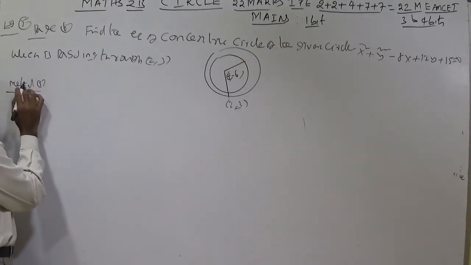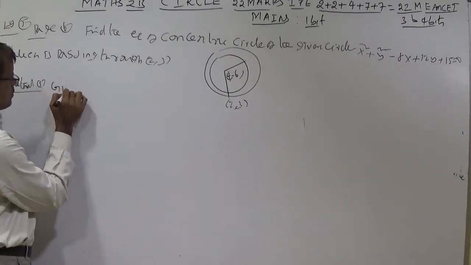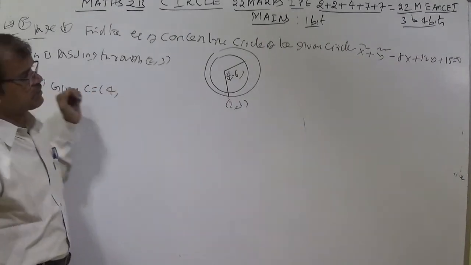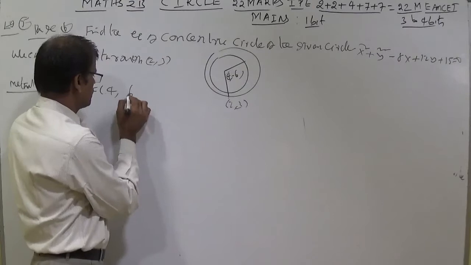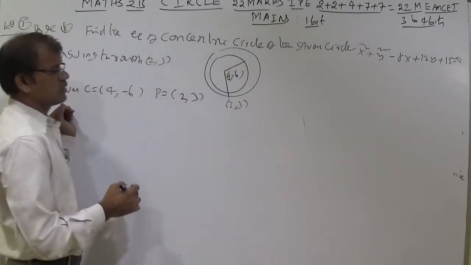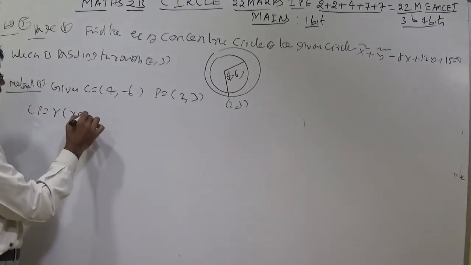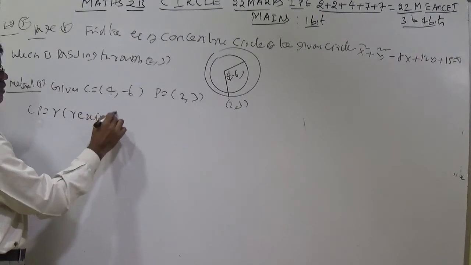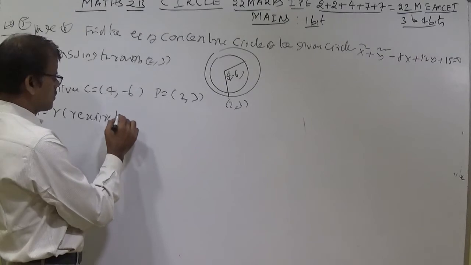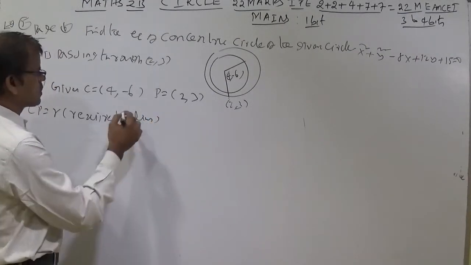Method 1. Given center, I am writing: minus g, minus f, that is 4, minus 6. And P means the given point, 2, 3. CP is equal to R, where R means the required radius of the required circle. CP, the distance, you can count it.